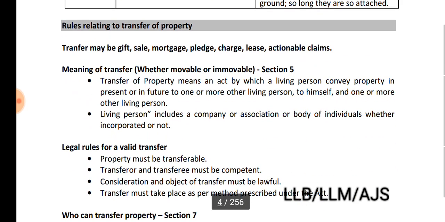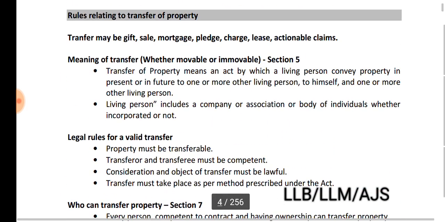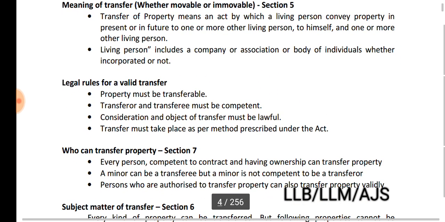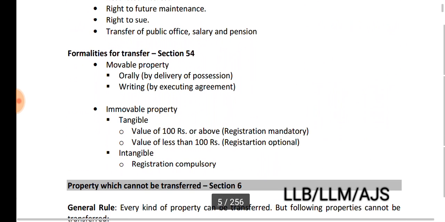So rules relating to transfer of property. I'm revising section 5, meaning of transfer. After writing the meaning of transfer, if possible, write the bare act same to same as much as possible. If not, then that's okay. You can write legal rules for valid transfer, means you can write essentials of transfer. Then comes section 7, who can transfer property, that is competency. Section 7 deals with competency. Section 8, subject matter. Then section 54, we need to write in the exam.